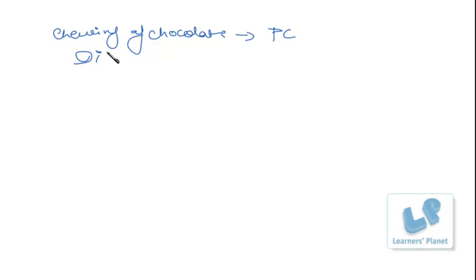Then digestion of chocolate. The components of the chocolate will be acted upon by saliva. The new products will be formed. The sugar present in it will be dissolved. So digestion is a chemical change. Right? So there are more processes where the physical and the chemical change take place together.